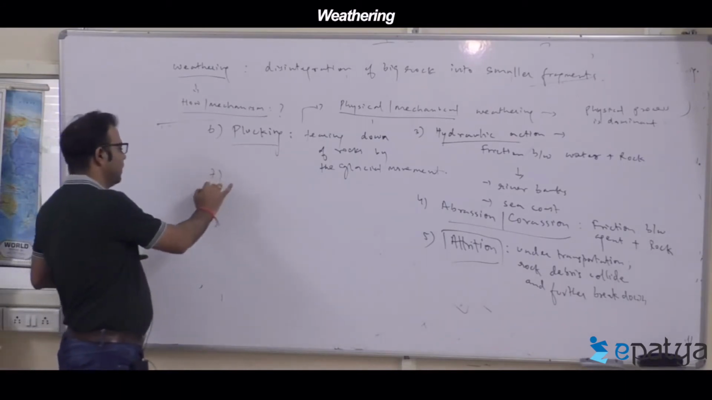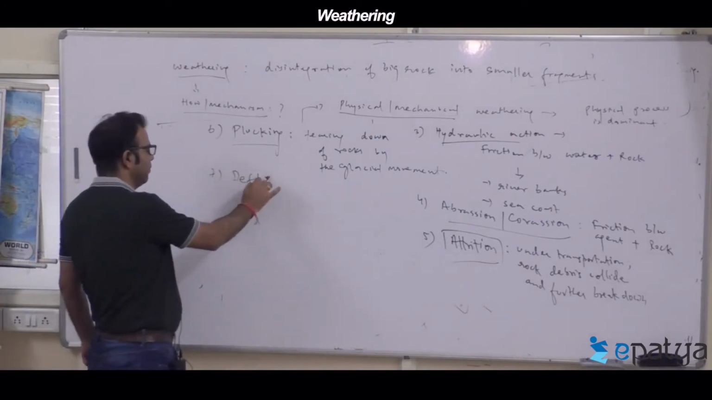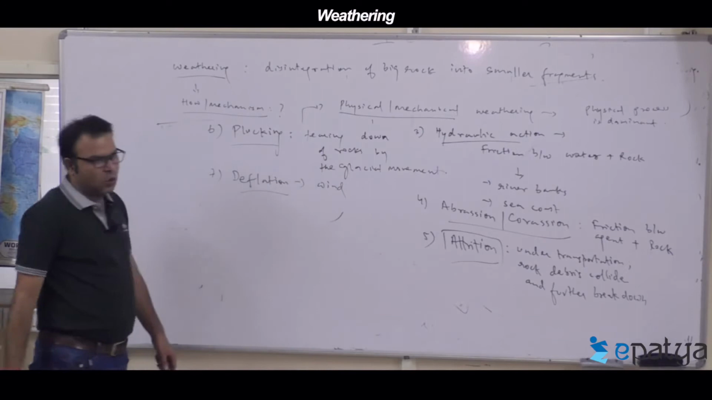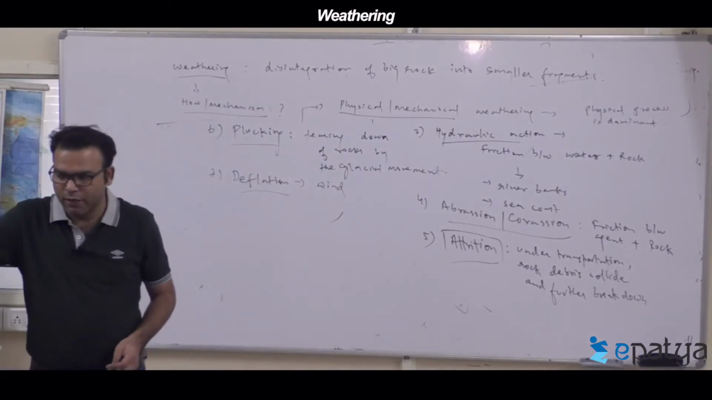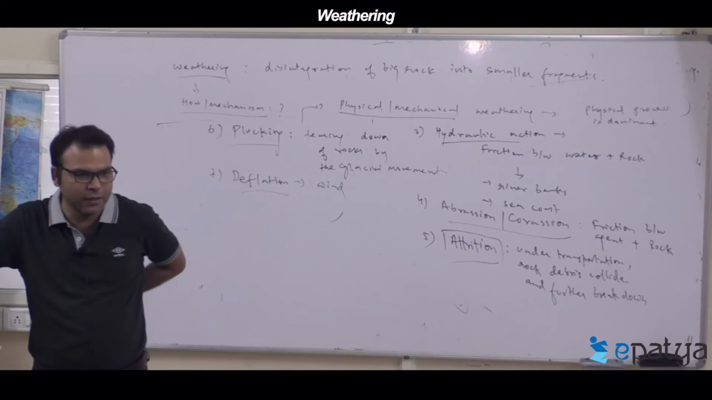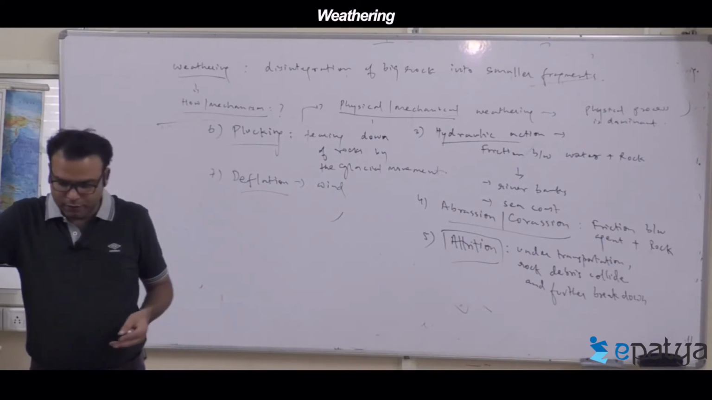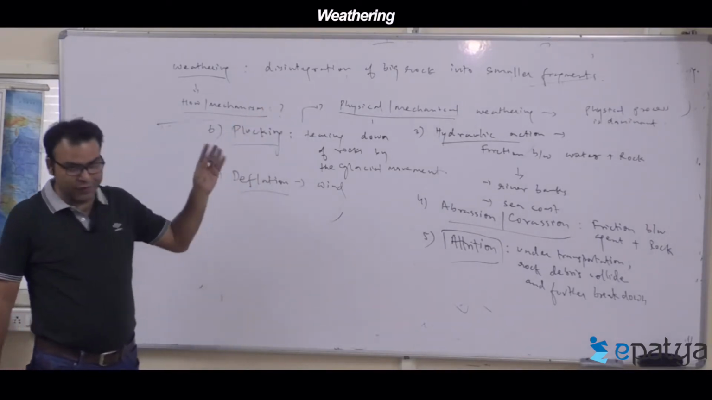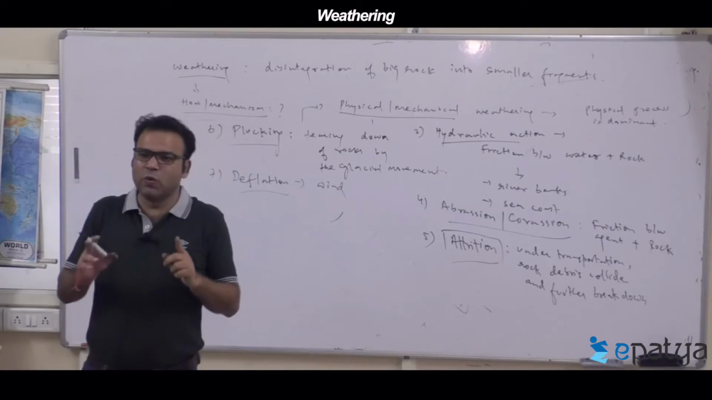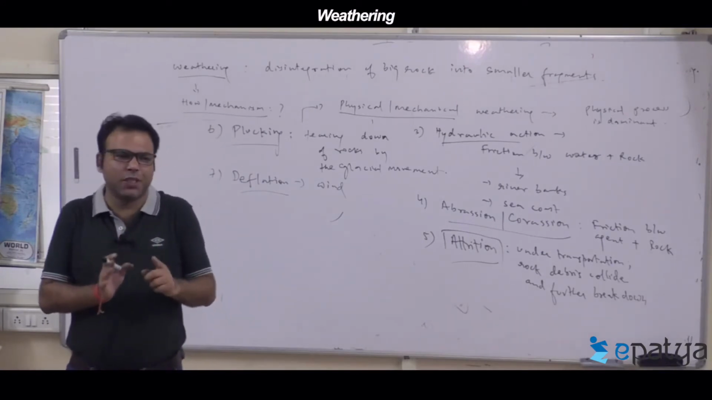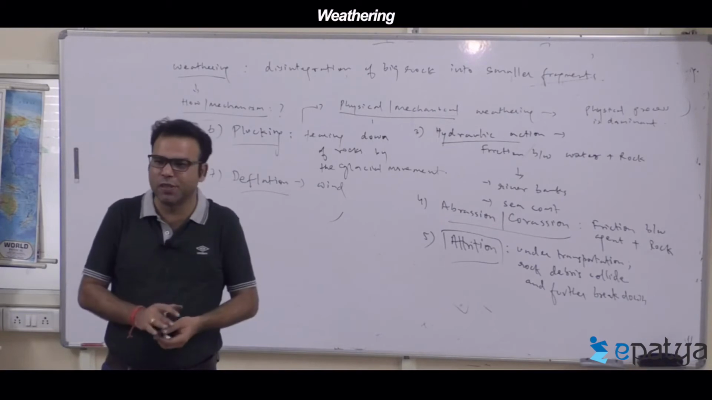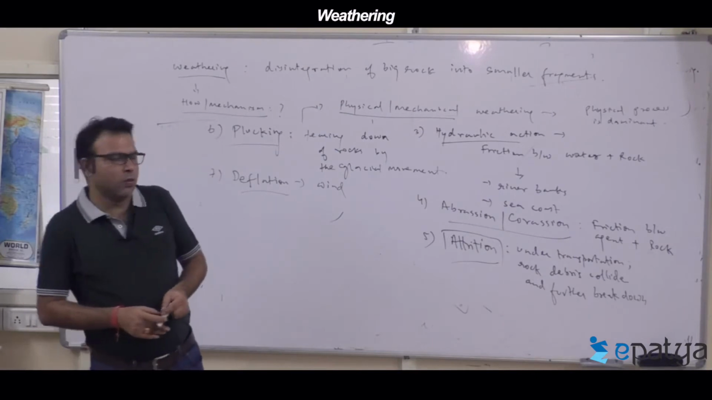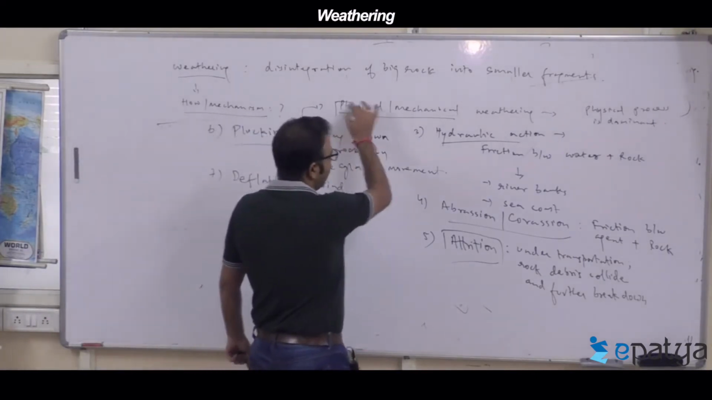Next is deflation. Deflation is by wind action, a physical action, the removal of material by wind. All these are mechanical or physical processes. There is no change in chemical composition in any of the six or seven sub-processes we have gone through, caused by different agents.